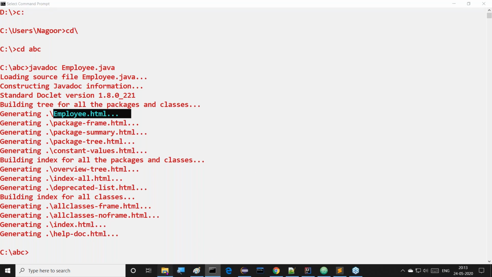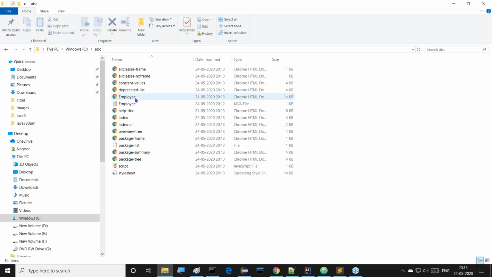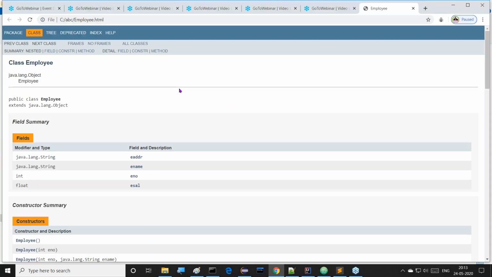Now let us observe these HTML files clearly. All these HTML files are created. If we double click on this employee.html, here we are getting this employee.html file. We can understand it. So here we are getting information about our class Employee.